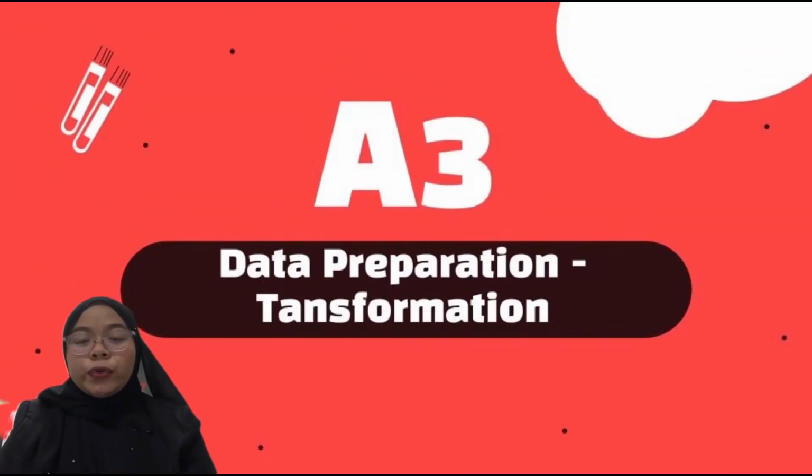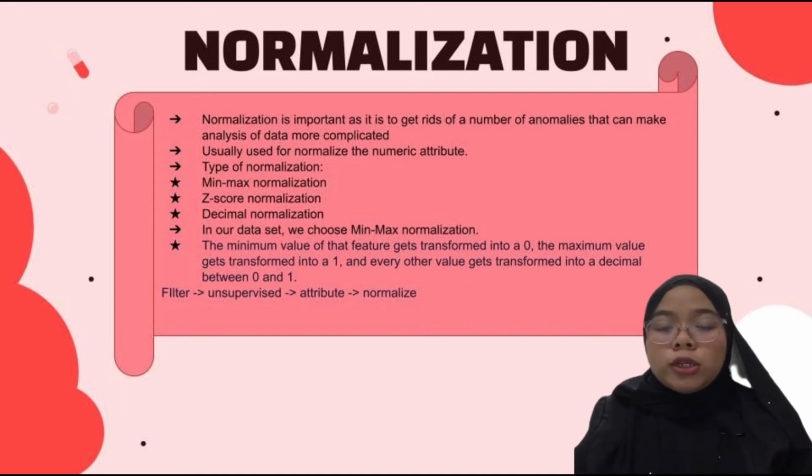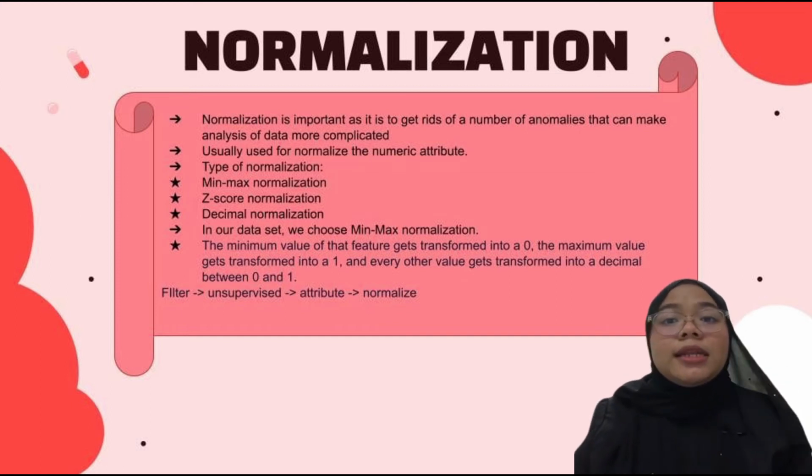So I will continue with A3 data preparation transformation, which consists of normalization, discretization, and attribute construction. The first process in data transformation is the normalization process. Normalization is important as it gets rid of a number of anomalies that can make analysis of data more complicated. The normalization filter is usually used to normalize the numeric attributes.